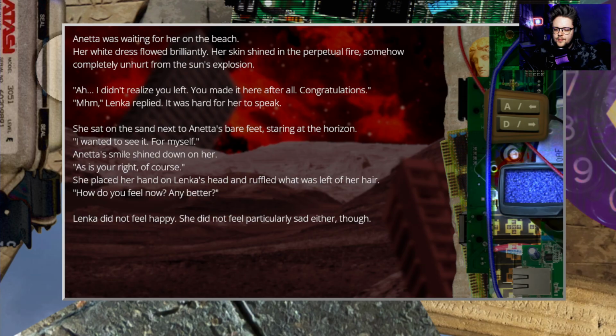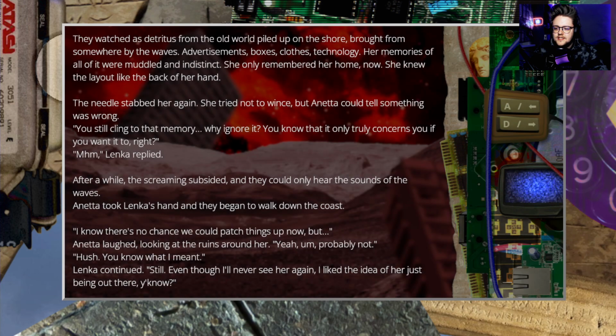How do you feel now? Any better? Lenka did not feel happy. She did not feel particularly sad either, though. They watched the detritus from the old world piled up on the shore, brought there by the waves. Advertisements, boxes, clothes, technology. Her memories of all of it were muddled and indistinct. She didn't remember her home now. She knew the layout like the back of her head.